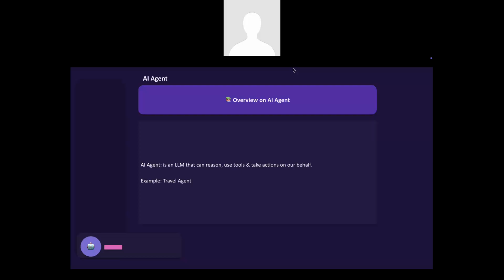Perfectly all right. So how is an AI agent going to work? The simple thing here is that we are the people who are creating an AI agent, so it's our responsibility to set a high level goal for that particular agent. The agent perceives the current state of its environment and uses reasoning to understand the goal. Then the agent creates a plan of actions to achieve that goal. The agent executes that action using the available tools. The agent will observe the result and adjust its plan for future tasks. So this is all about how the AI agent is going to work.